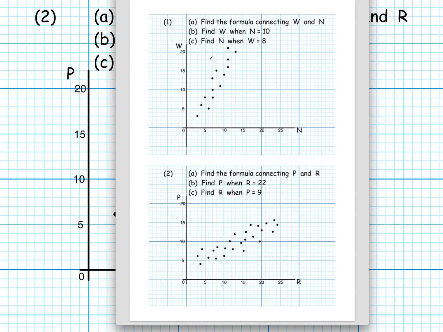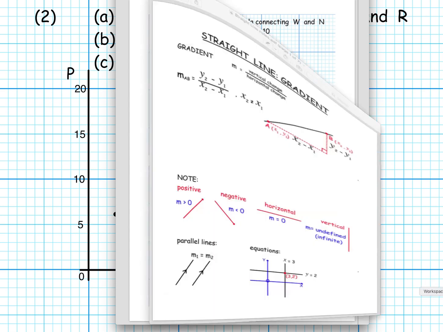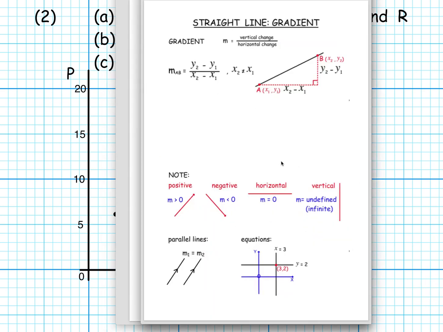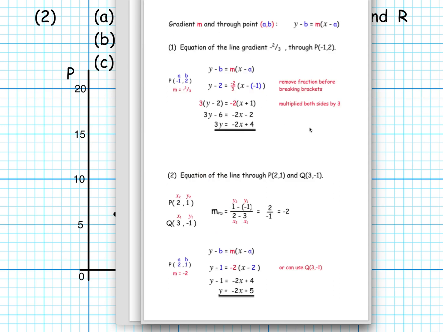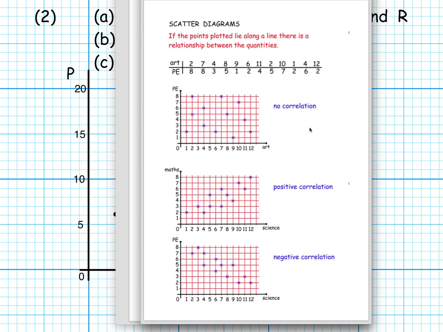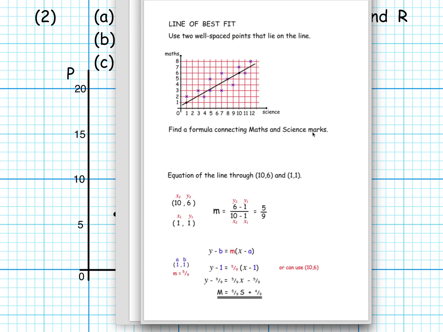There's a set of notes which covers all the straight line videos. So that was gradient from video 1 and some rearrangements of the equation in video 4. y equals mx plus c and y minus b equals mx minus a, and that's the scatter diagrams, and that's a line of best fit.